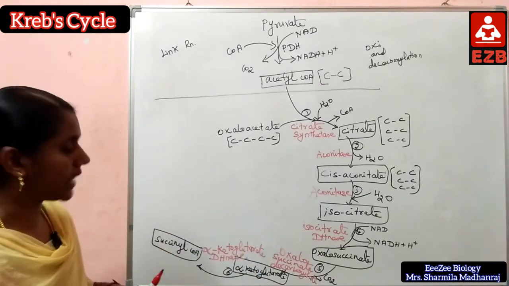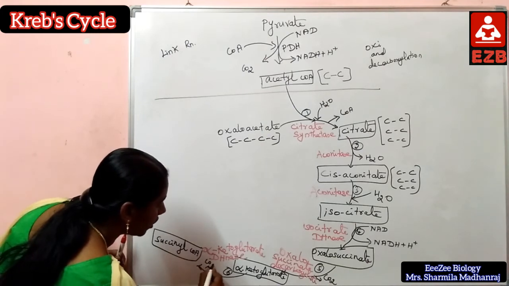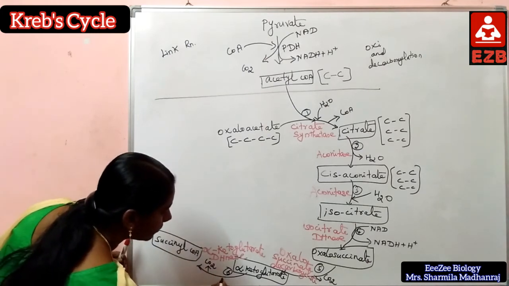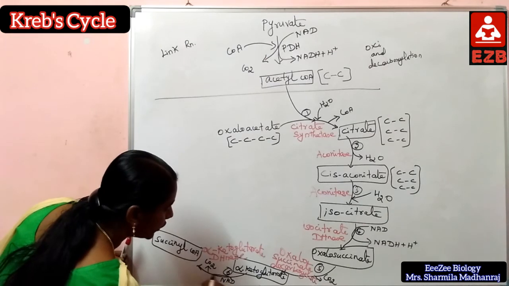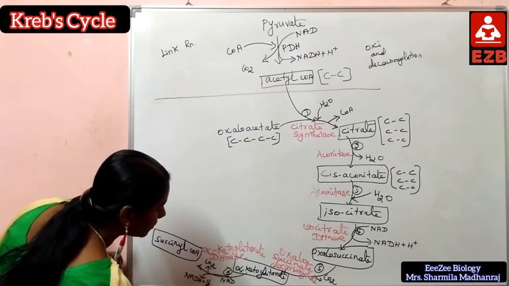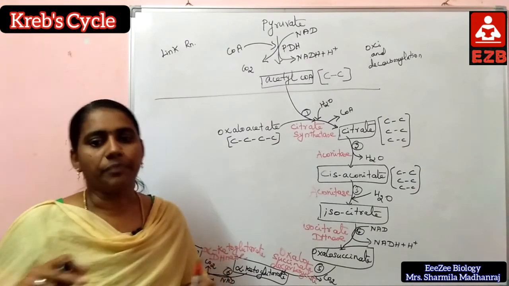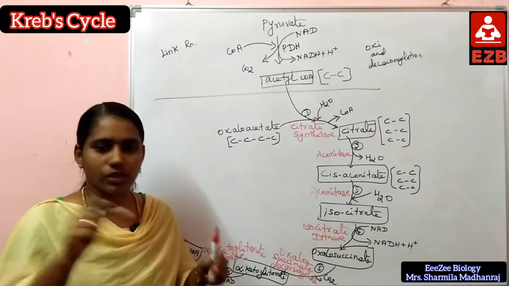Here oxidation and decarboxylation take place, so carbon dioxide is removed, and NAD is converted to NADH plus hydrogen ions. At the same time coenzyme A also enters into this reaction. Succinyl-CoA is the product.